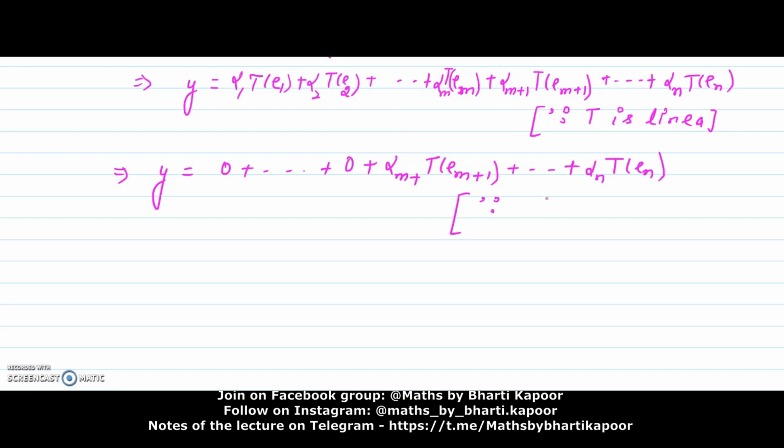So the reason is that e1, e2, ..., em is a basis of kernel T.